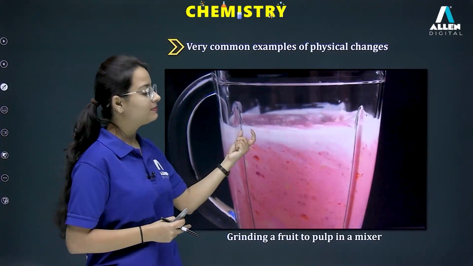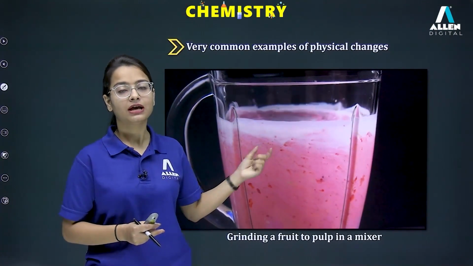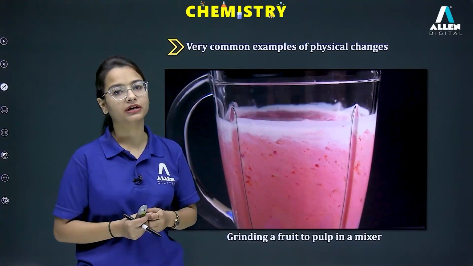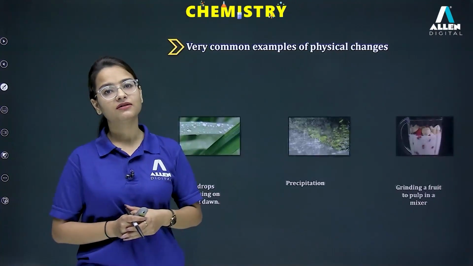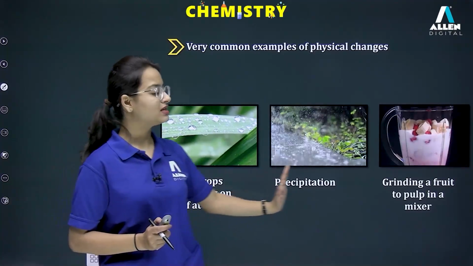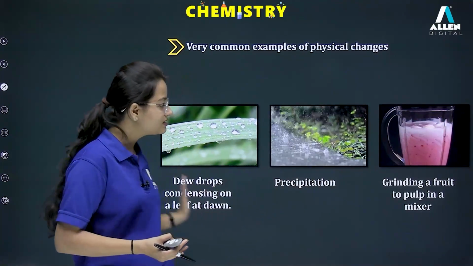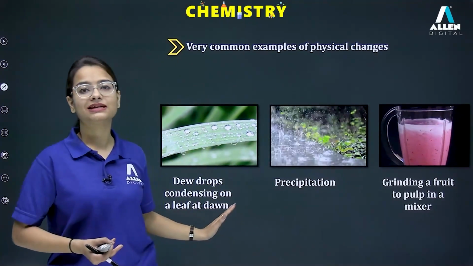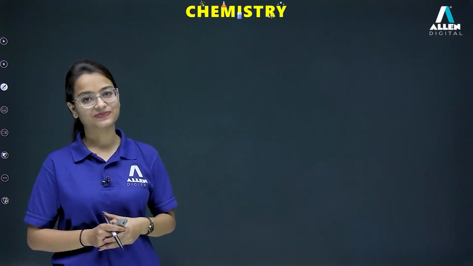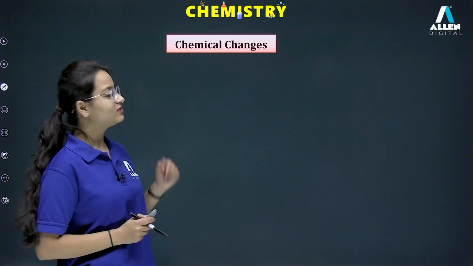That means only the shape and size of all the substances are changing, but no new substance is getting formed over here. So this is also an example of what? Physical changes. In all these examples, no new composition or no new substance is forming. So that is why they all can be considered as examples of what? Physical changes. Easy? Okay.